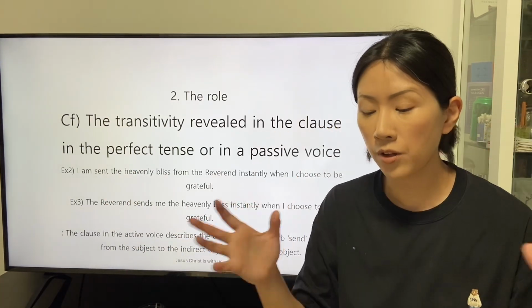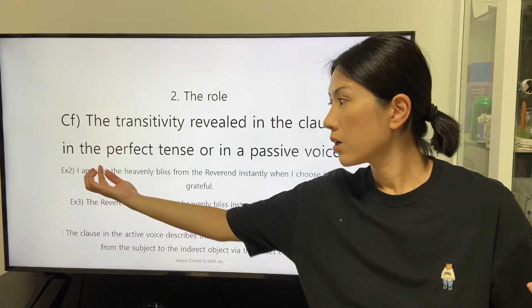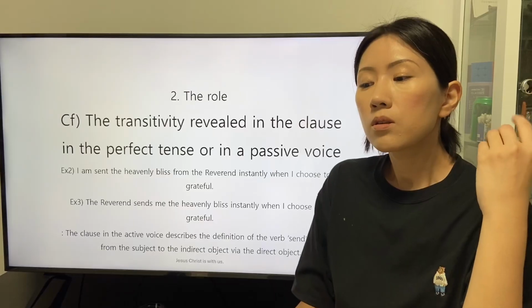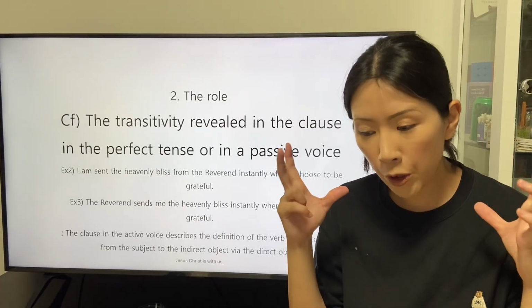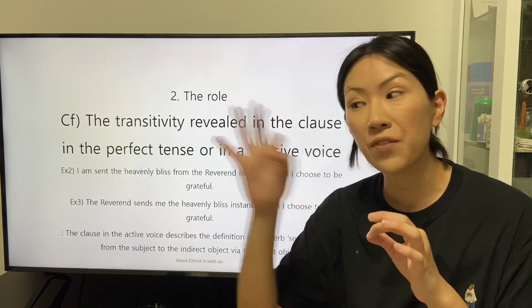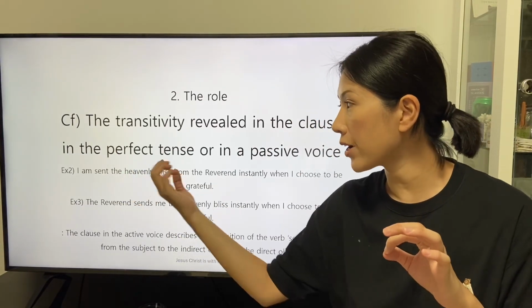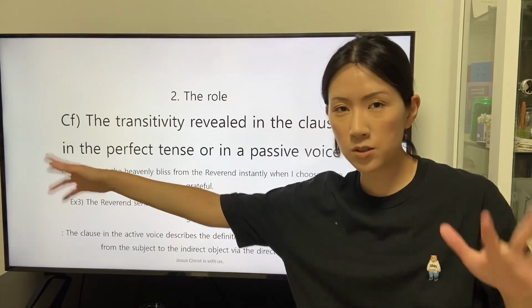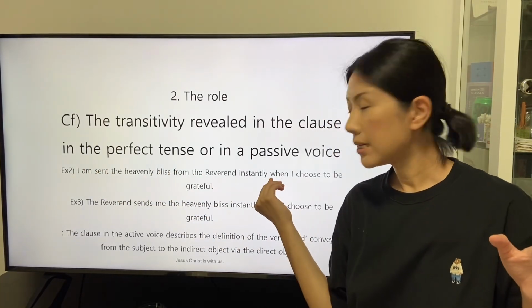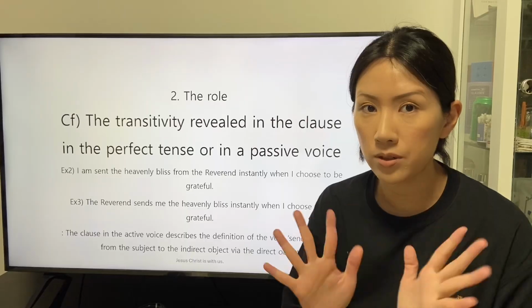So the description by the adjective sent becomes the premise that the direct object is conveyed to the indirect object that becomes the subject of the clause stated in the passive voice.